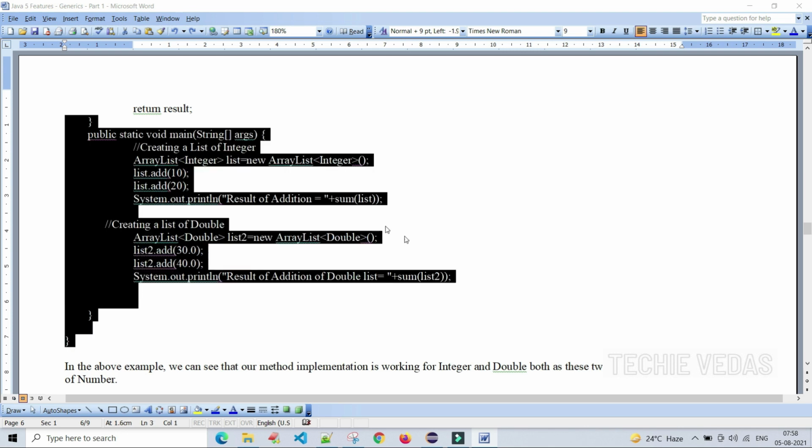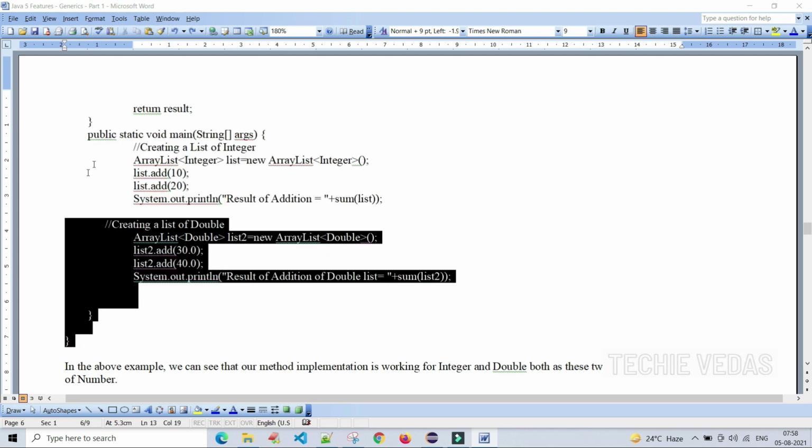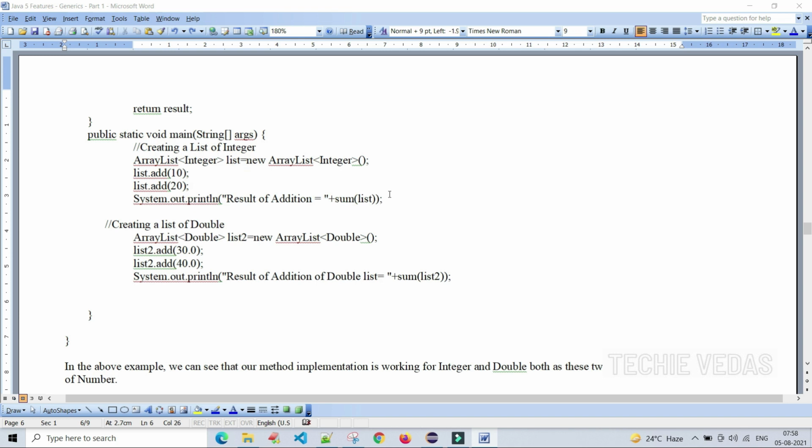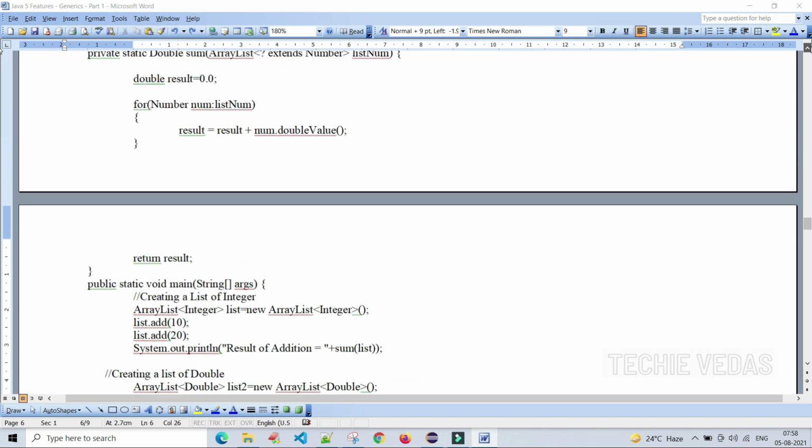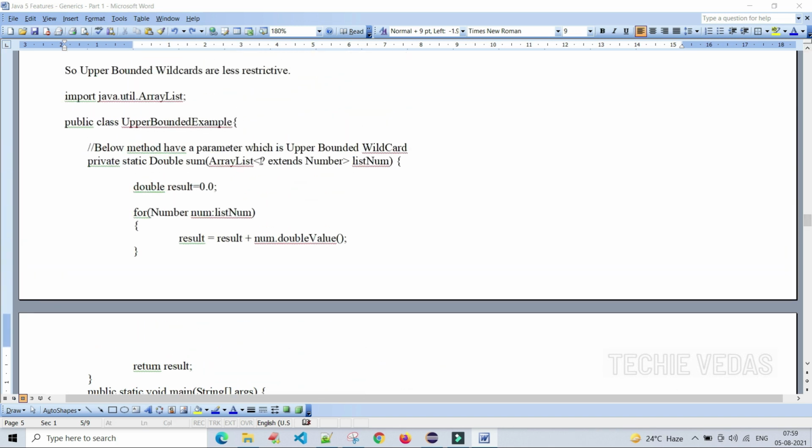You got it, right? So there is no need to actually run this program because it is straightforward, and we simply have to understand one thing. If we mention an ArrayList with the upper bound wildcard, then we can create any kind of subclasses or the same kind of ArrayList values.